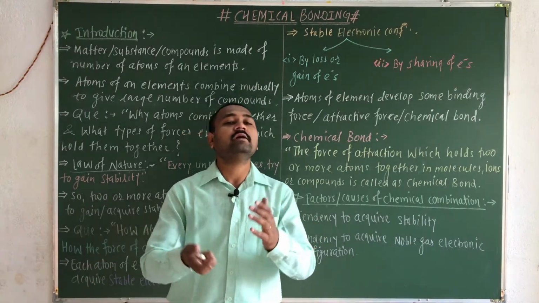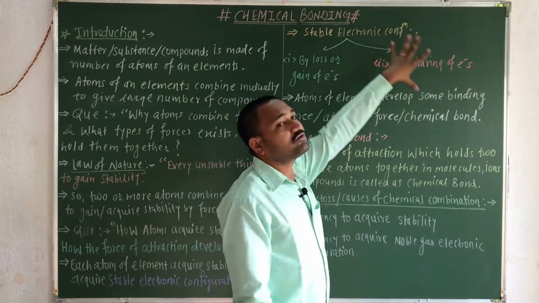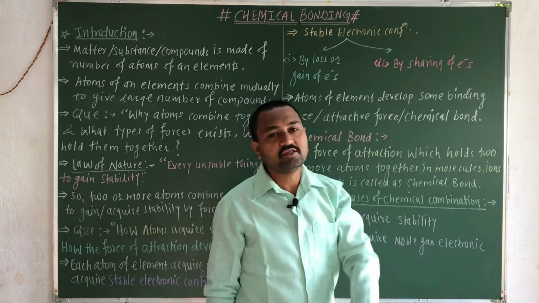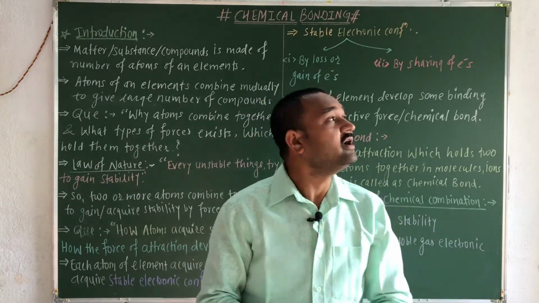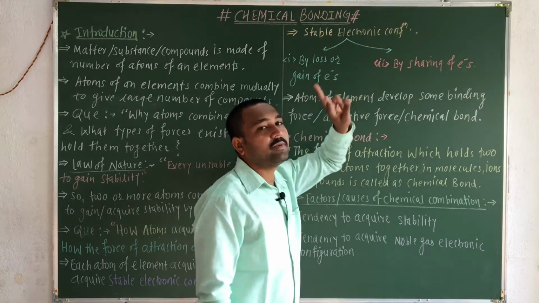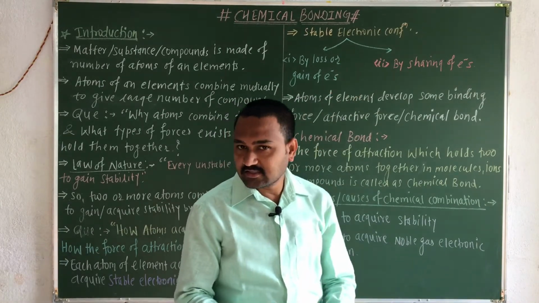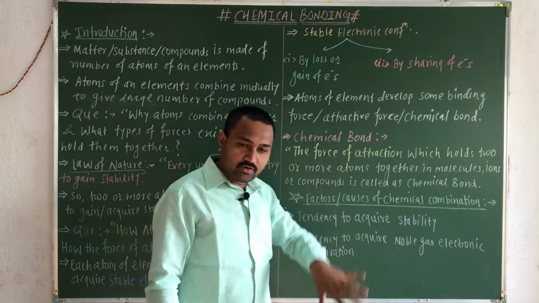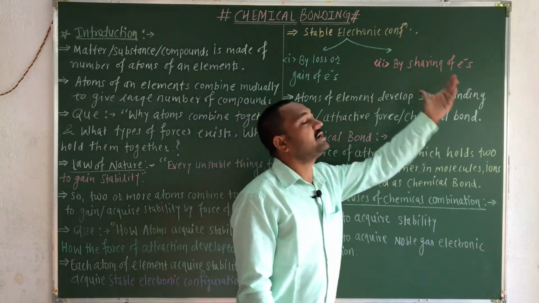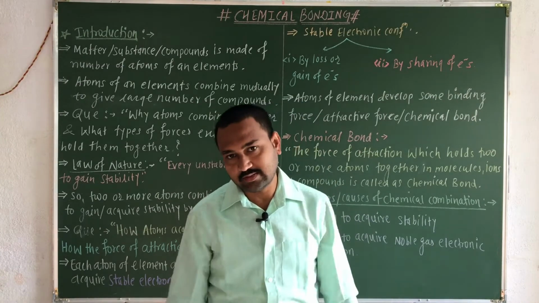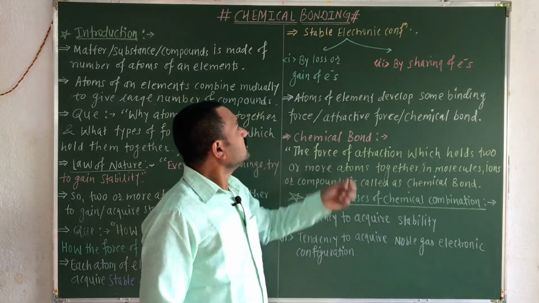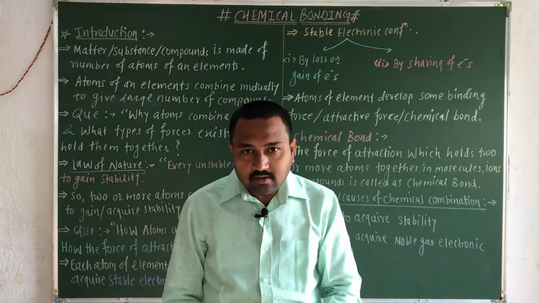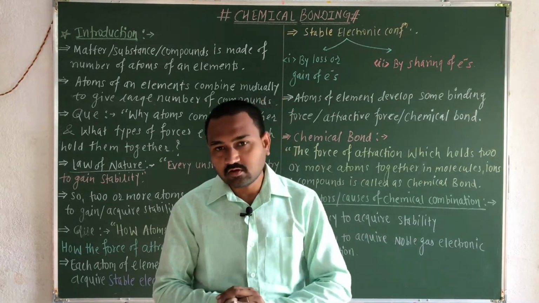Now you have the idea that the stable electronic configuration of each atom of any element is generally achieved in two ways. First, either by loss or gain of electrons, and second, by sharing of the electrons. These are the two ways by which any atom can achieve its stable electronic configuration.